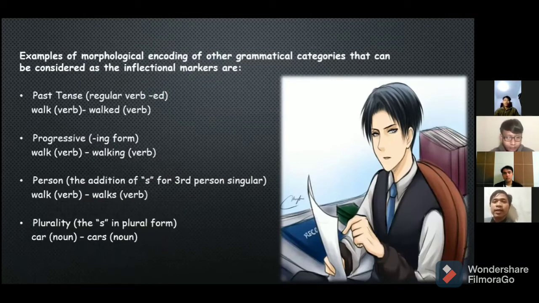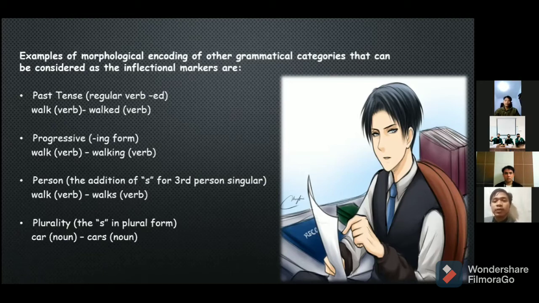Okay, and then examples of morphological encoding of other grammatical categories that can be considered as inflectional marks are the first, past tense, regular verb, and ed. The example is walk.